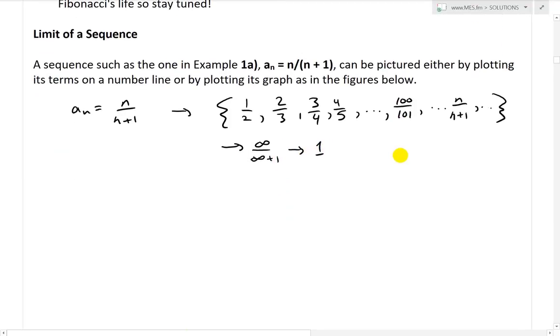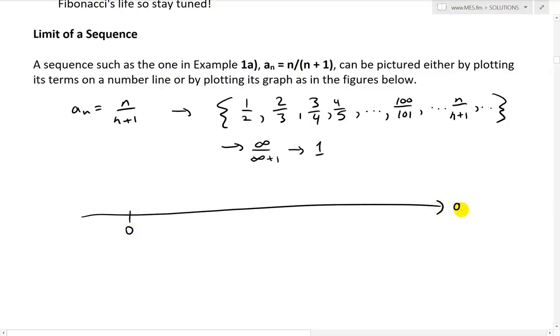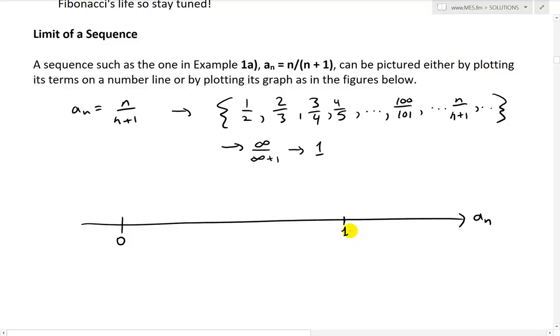Now if you were to draw this on a number line, what we have is initially 0, and I'll write this as a_n. There's the 0, and let's say we have 1 over there. So the first term, a1, is going to be at the half. This is a1.